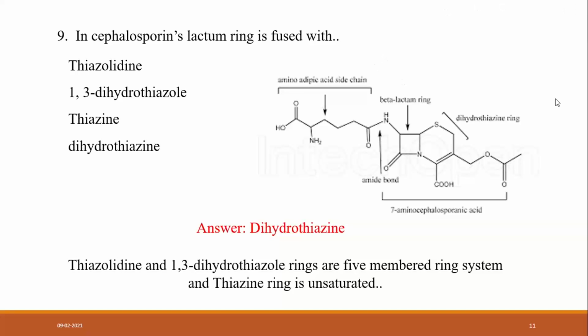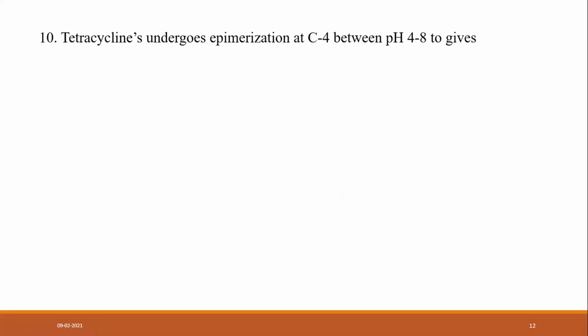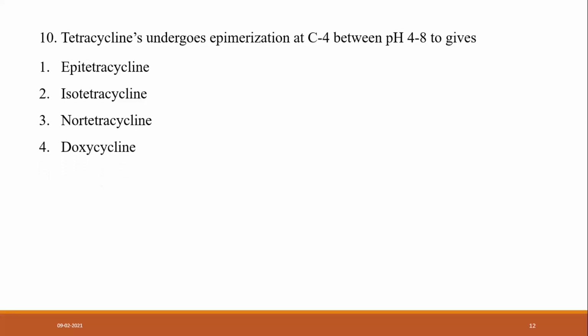Another question is: tetracyclines undergo epimerization at carbon number 4 between pH 4 to 8 and give what? The options are epitetracycline, isotetracycline, nortetracycline, or doxycycline. So what is the answer? The answer is epitetracycline. How can you explain this? Yes, somewhere gives the answer. It is epitetracycline. Good.